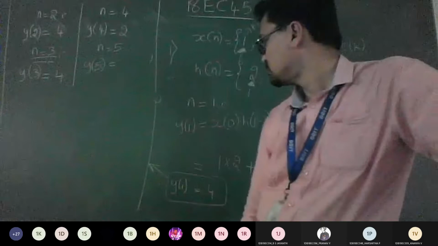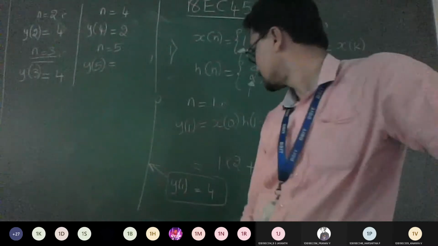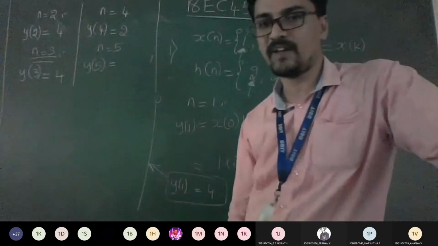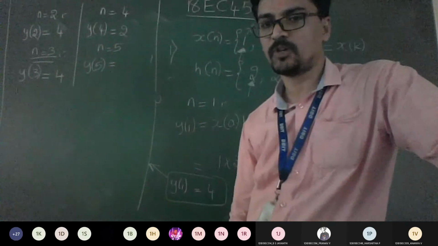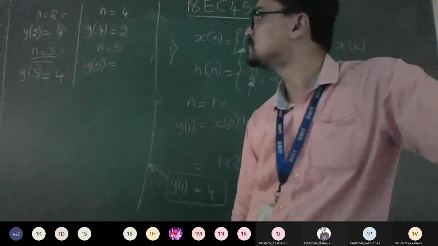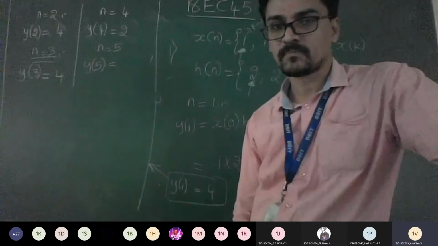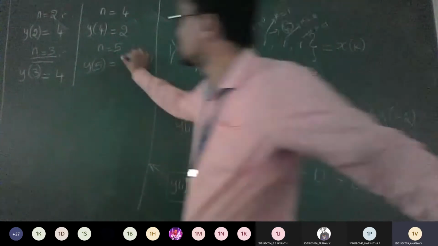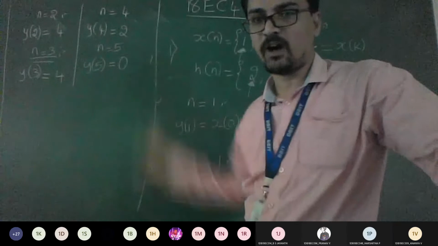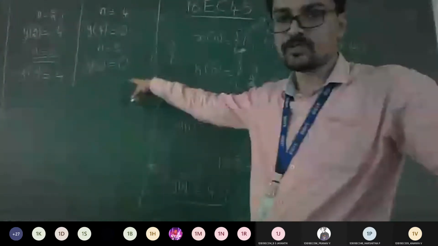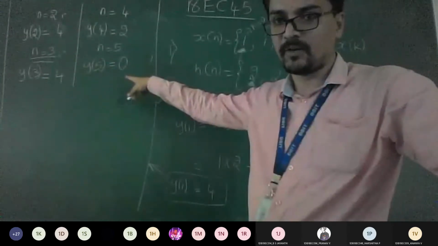Substitute in the formula. So x of 0 into h of 5 minus 0. So h of 5 value is not there, it means 0 only. So I hope all the terms are going to be 0 only. Yes, sir. So everyone got how to solve the problem. After getting all the answers, see, I told you why you should end at 5 only. I hope everyone remembers, right?